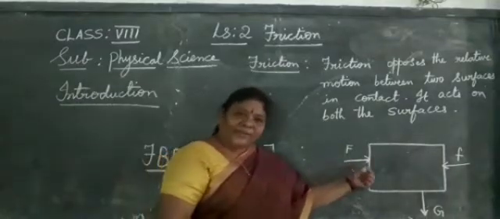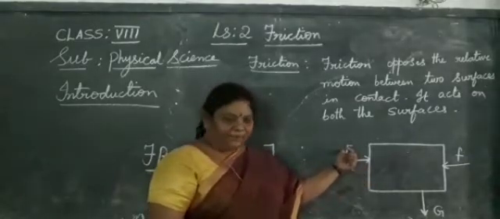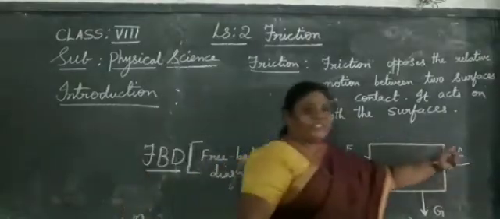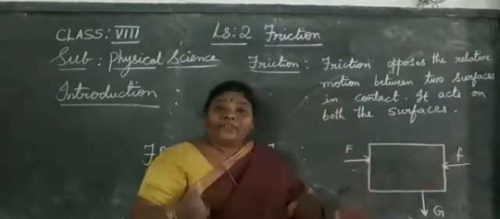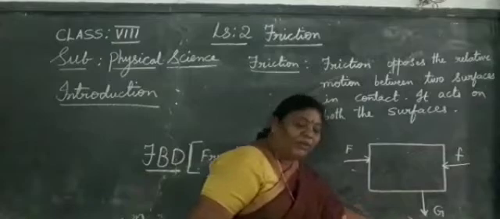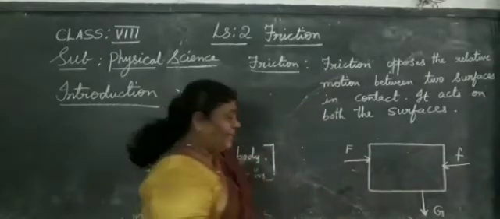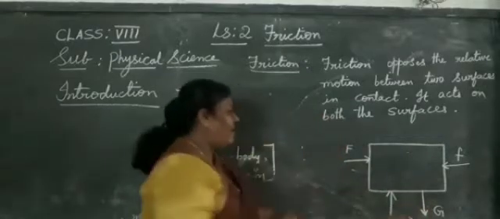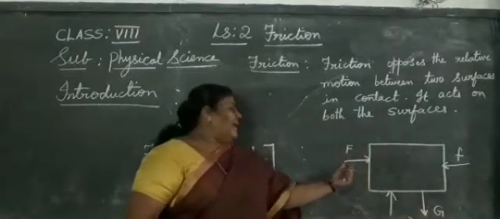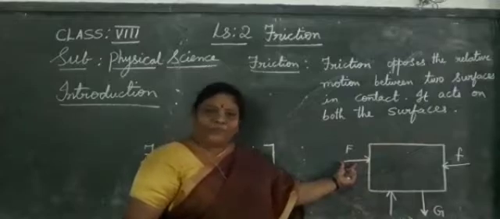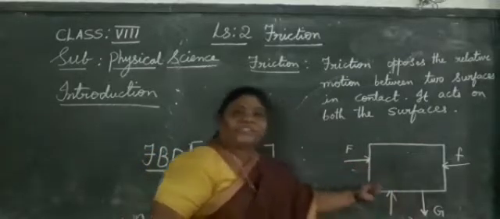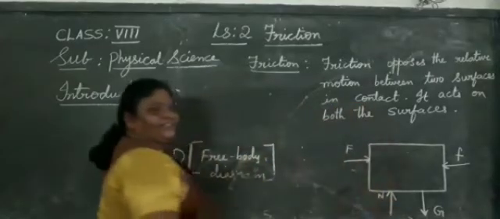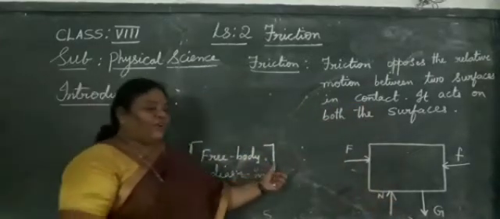I applied some force, denoted as capital F, and the frictional force acts in the opposite direction, which is small f, and the gravitational force acts downwards. One more force will act, that is the normal force, which is in the opposite direction. Just as the frictional force is opposite to the applied force, the normal force will be opposite to the gravitational force. Did you follow, children?